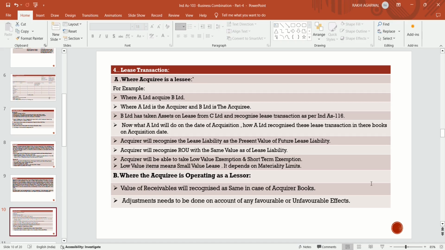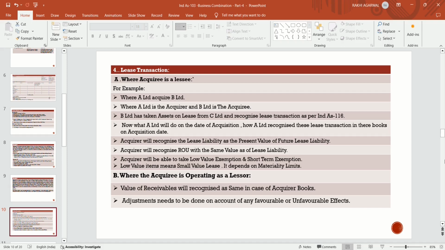At the time of acquisition, what A Limited will recognize in its books is what was recognized by B Limited in its books as the lease transaction. The same principles are followed by A Limited. A Limited will recognize lease liability at the present value of the future lease payments, and up to the extent, A Limited will recognize the ROU asset with the same value as the lease liability. The acquirer will recognize the ROU asset with the same value as the lease liability.